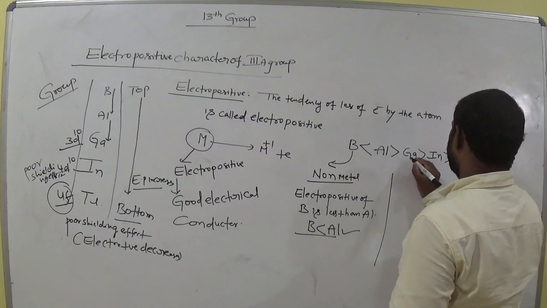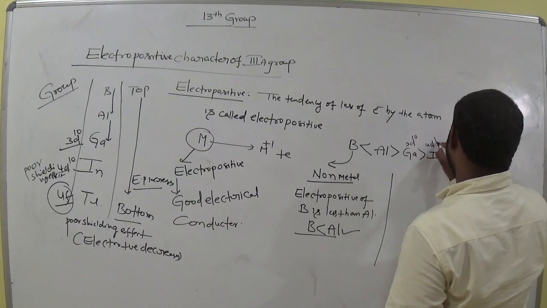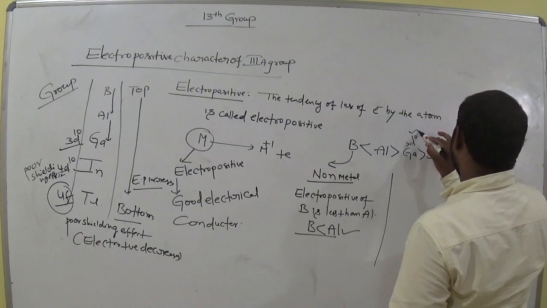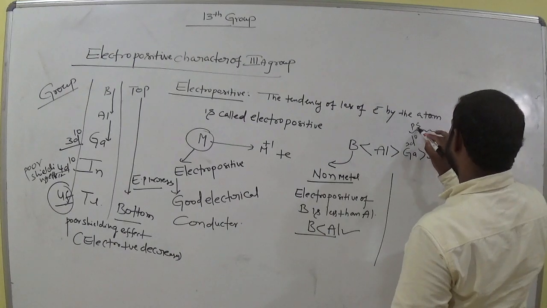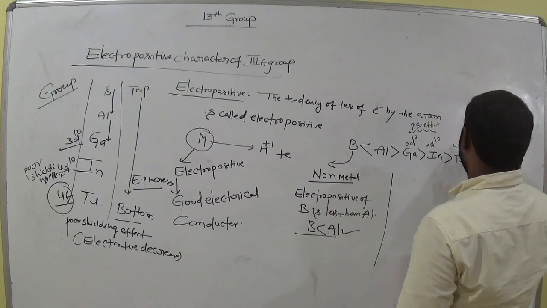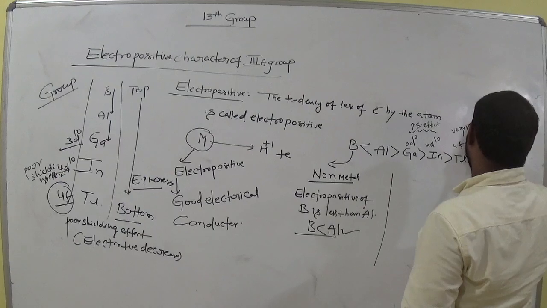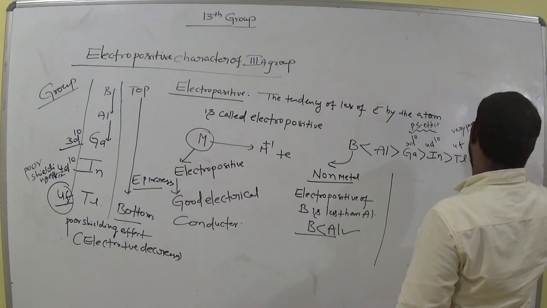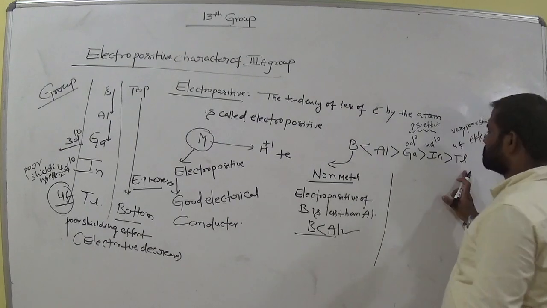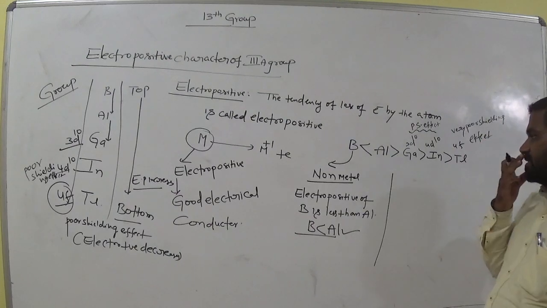Because of the 3d10, 4d10 and 4f electrons, which have poor shielding effect, very poor shielding effect in thallium. So the electropositive nature is very, very less in thallium. Is it clear?